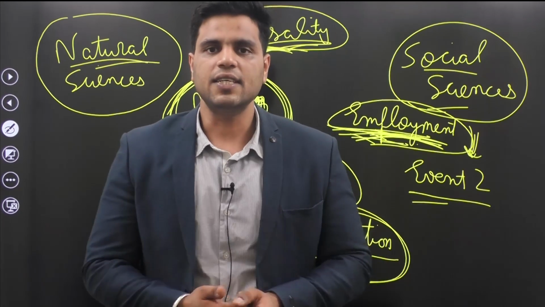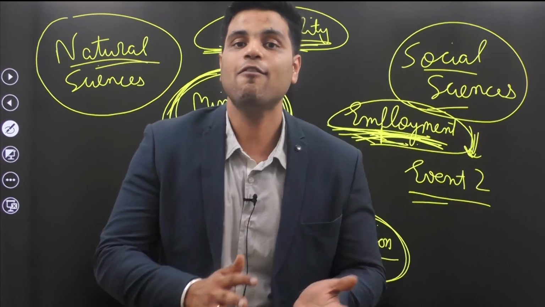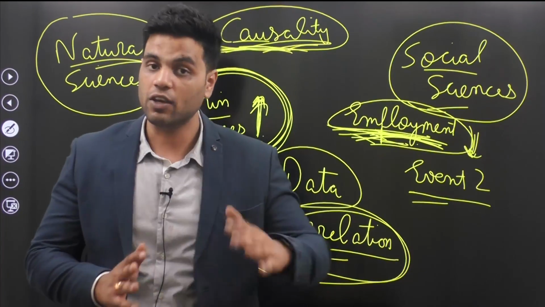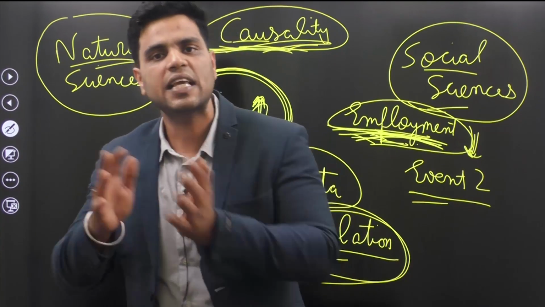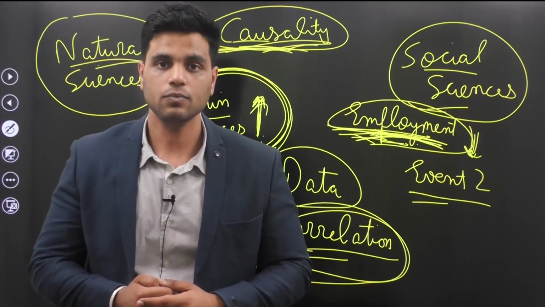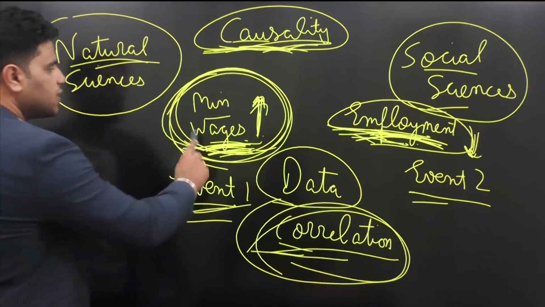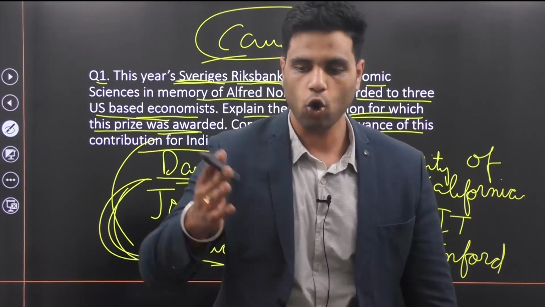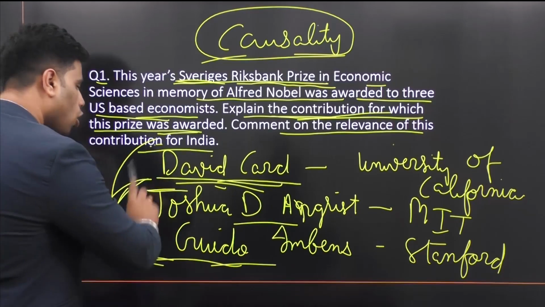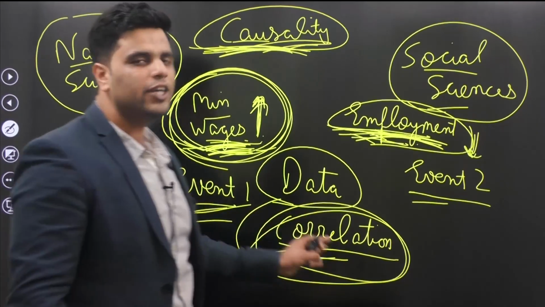Or, let me rephrase this: what impact would one year of increase in education have on the employability of workers? If we increase the compulsory education of students by one year, what impact would it have on the skill level and employability of the people? They actually were working on this question. So David Card worked on one question, and these people worked on the role of education vis-a-vis employment. Make sense? And again, all three of them were trying to establish causality instead of correlation, because correlation is half-truth.